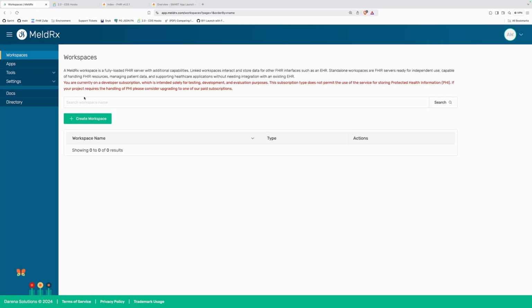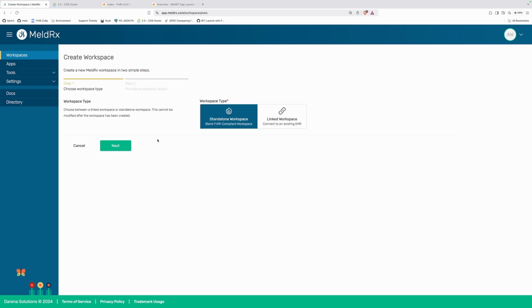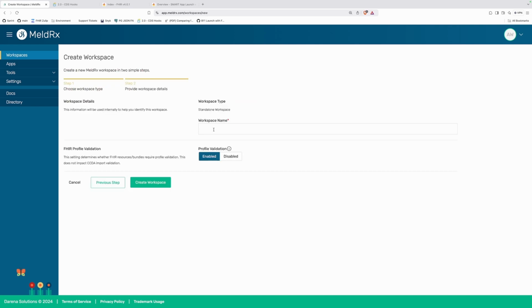We're going to come back to MelderX, and we're going to start off with creating a standalone workspace. And I'm just going to say that this is to test the CDS hook demo. Test CDS hook demo, sure.